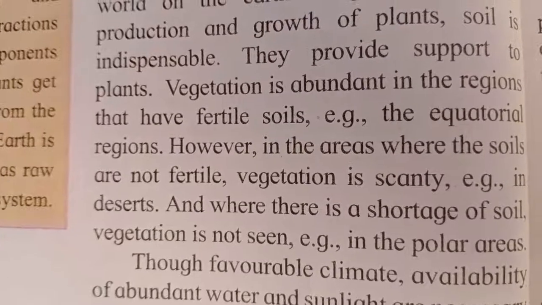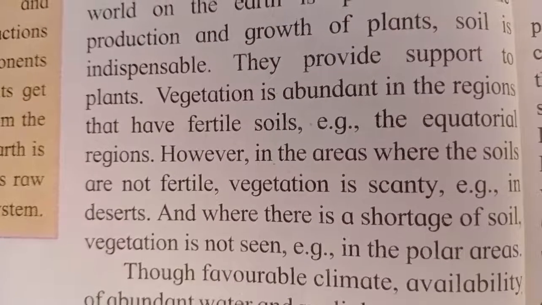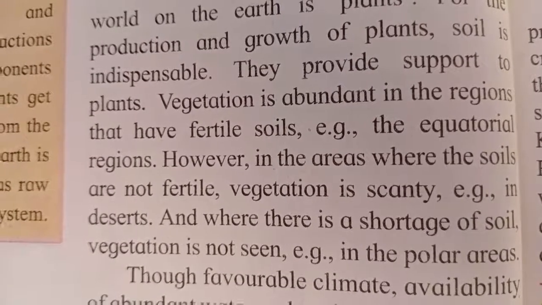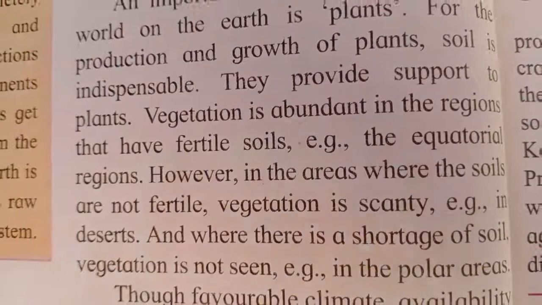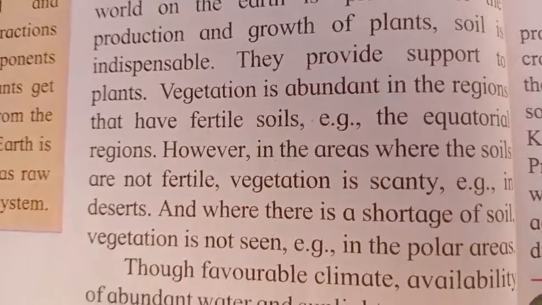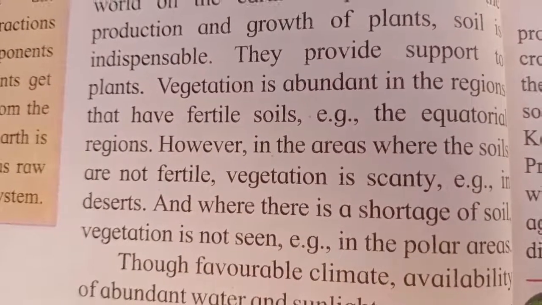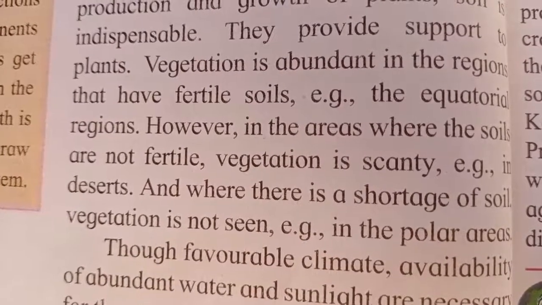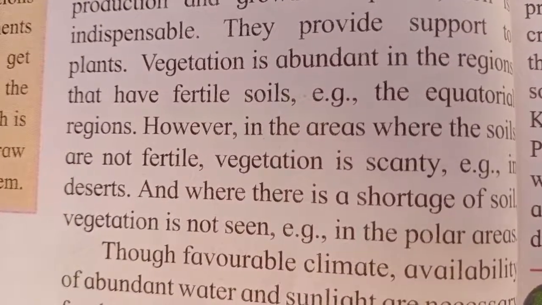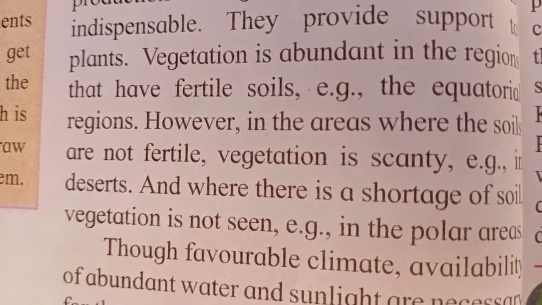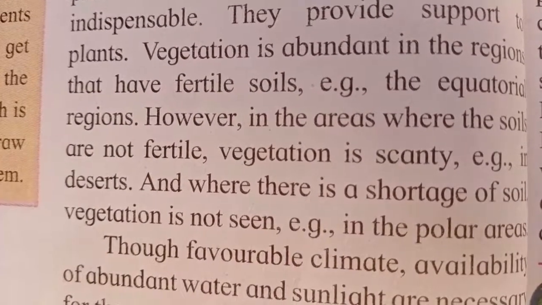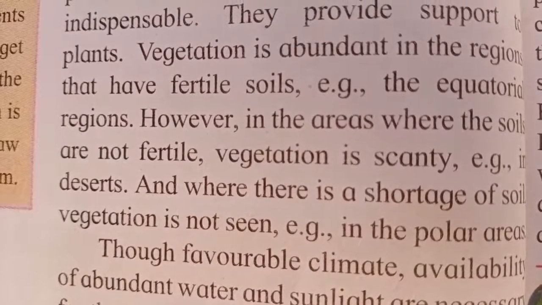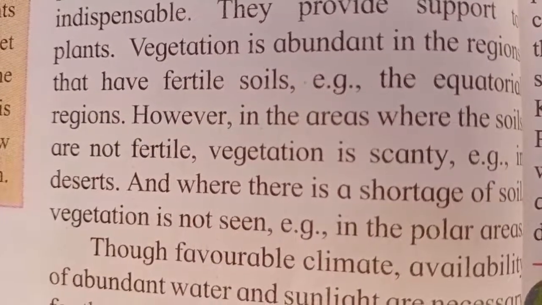Vegetation is abundant in the regions that have fertile soil. So as we know, in the area where there is fertile soil, there the vegetation, the crops, are growing in a larger quantity. For example, the equatorial region. In the previous lesson, we have studied about the different regions, in which you have studied about the equatorial region. So in this equatorial region, the plants are found in large quantity.